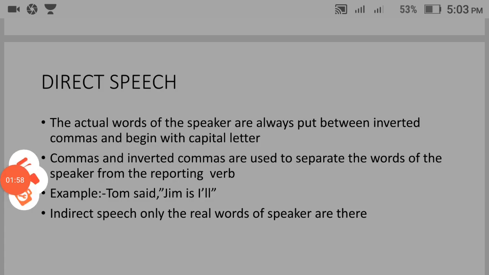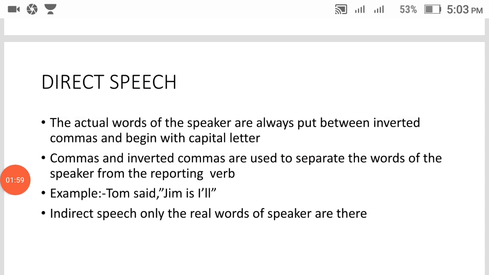Commas and inverted commas are used to separate the words of the speaker from the reporting verb. What they are trying to tell here is that commas and inverted commas are used to separate the actual words of the speaker from the reporting verb. Here, what is the reporting verb?